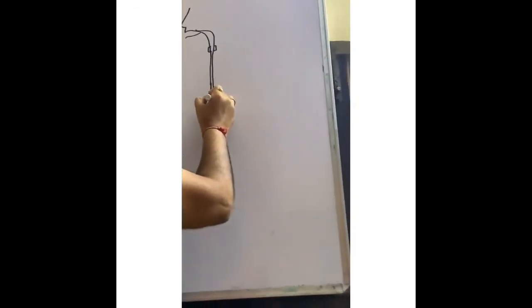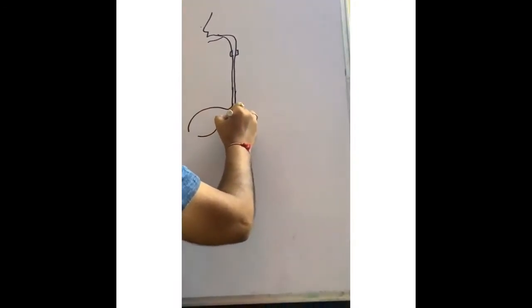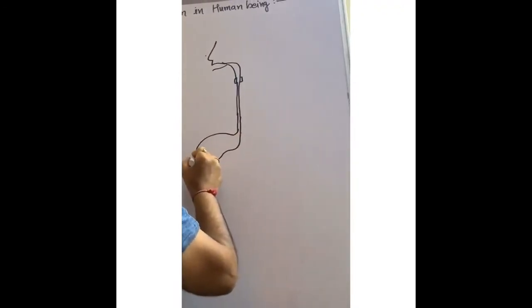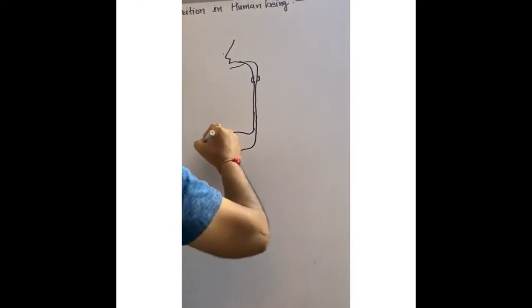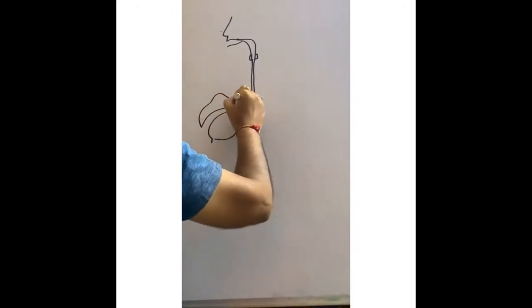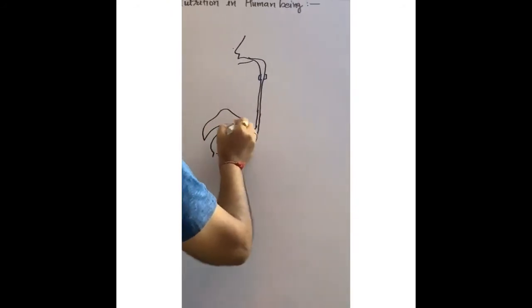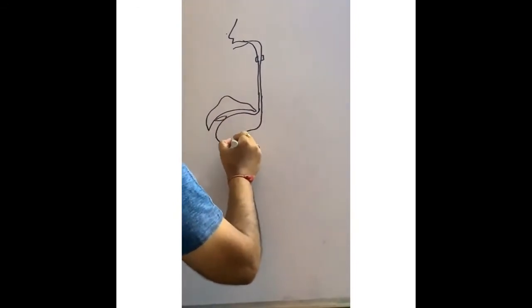Esophagus leads to stomach. Above the stomach, there is a liver. Below the liver, there is a bile.